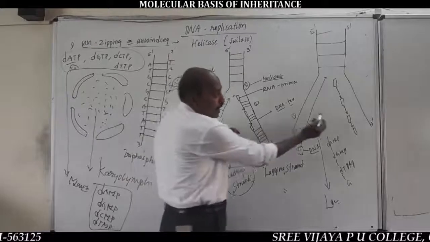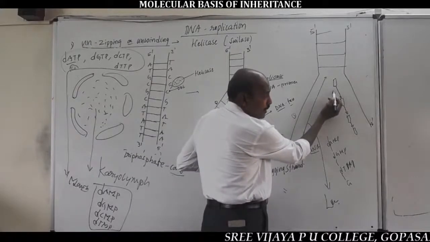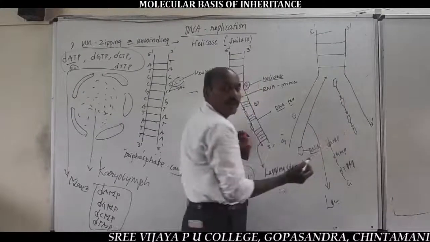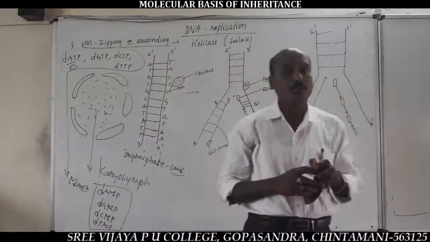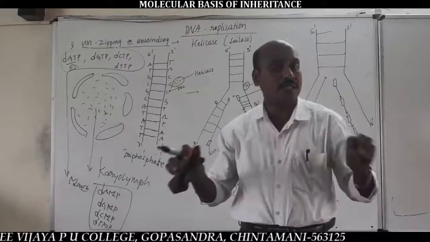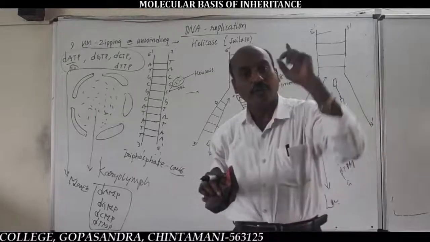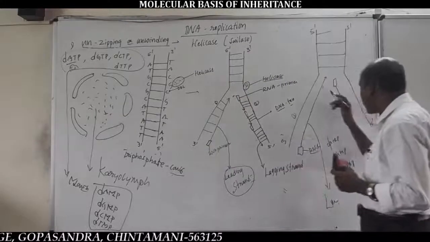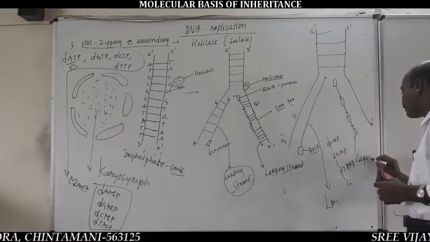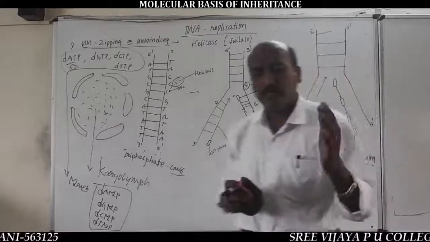See, on the opposite old strand, the new strand is synthesized with interruption by a number of RNA primers. So it is not continuous. It is a discontinuous strand due to the presence of RNA primers. Such a discontinuous strand is called the lagging strand. Lagging means interrupted.